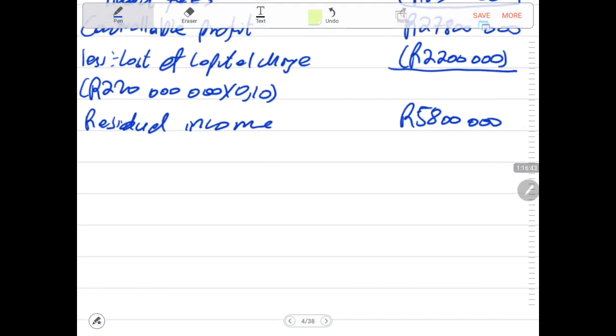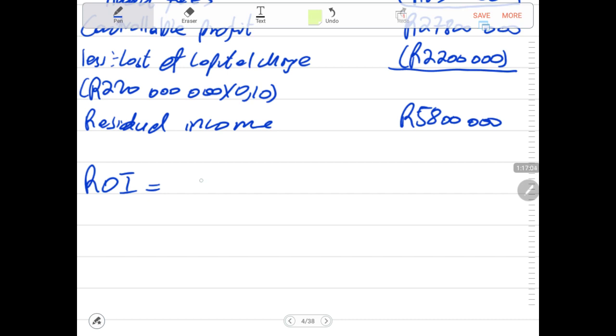Now that the residual income is complete, we need to calculate the actual return on investment, which is our ROI.